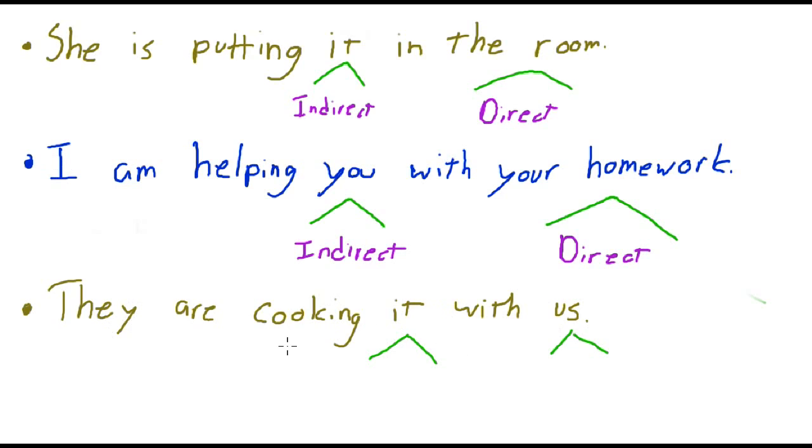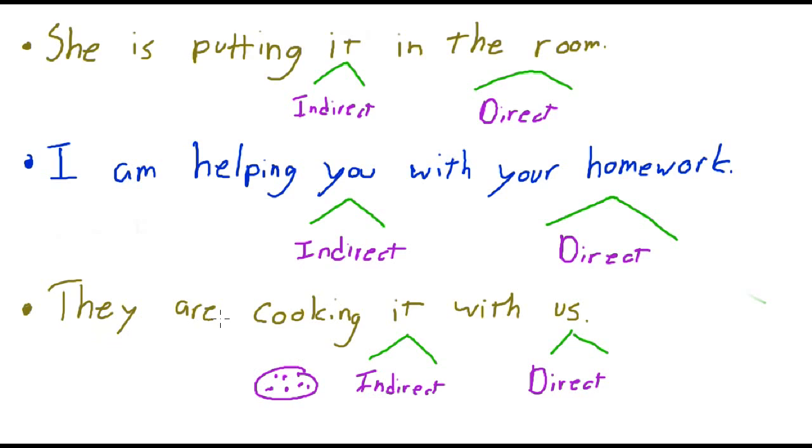Well, the indirect object is it. Indirect object. Okay, it's not the most important thing. And maybe it could be, I don't know, let's say a pizza. Something like that. A pizza. Not a very good pizza. But yes, they're cooking it with us. They're cooking a pizza with us. And us is the direct object. Okay, we are the most important object in the sentence. The pizza really isn't that important. That's not the idea.